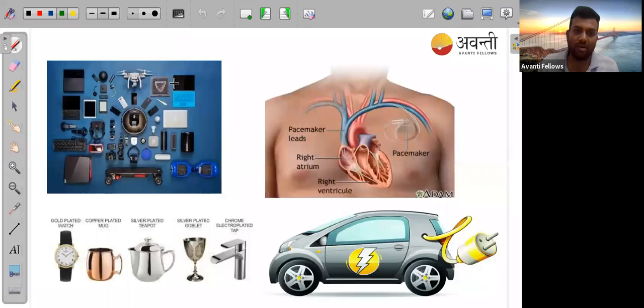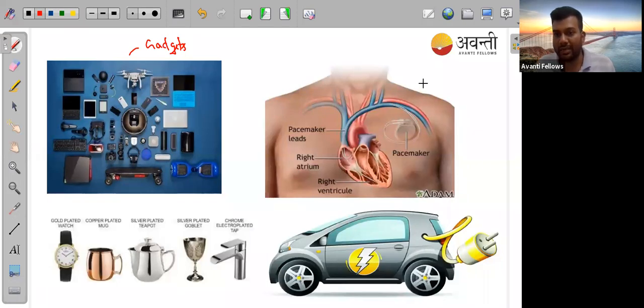So first thing I already told you, here you can see a lot of gadgets which are just the application of electrochemistry, because in this we are using battery. And battery, obviously what it does, it converts chemical energy to electrical energy. In that case, it is using the application of electrochemistry.